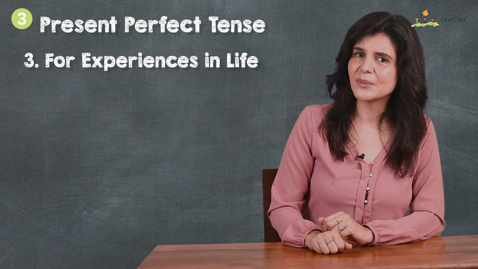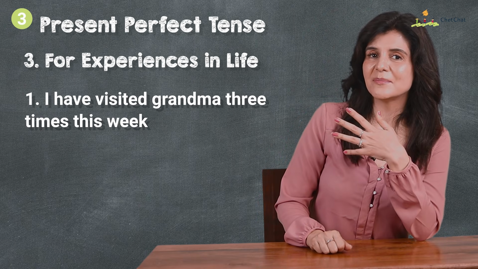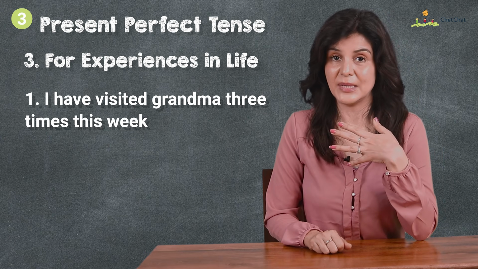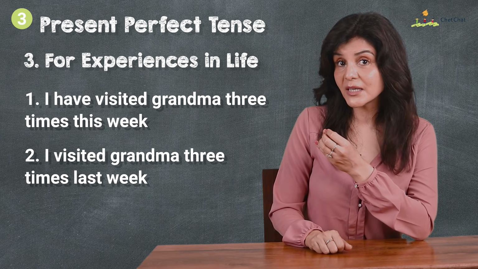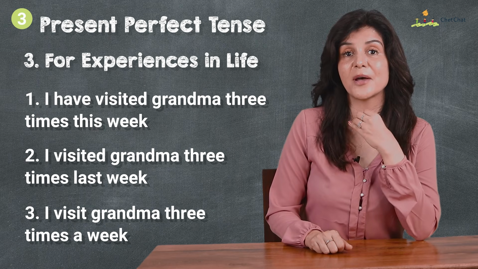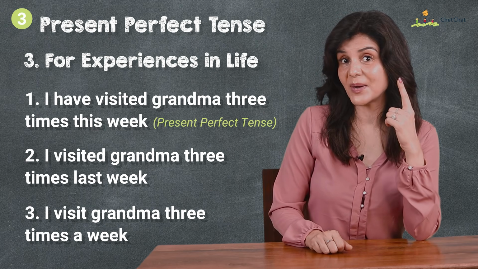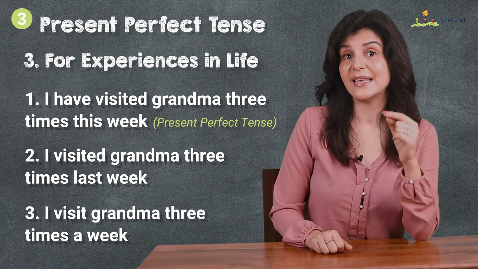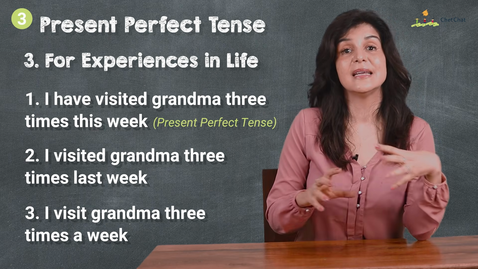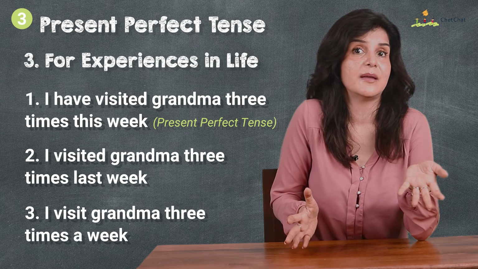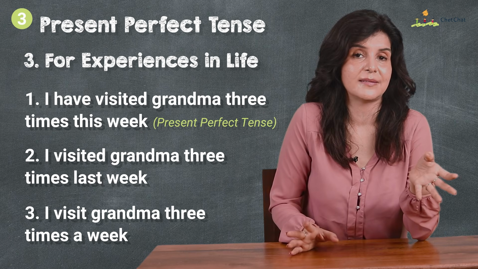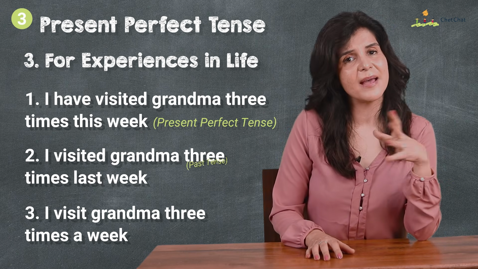What is the difference between I have visited my grandma 3 times this week, I visited grandma 3 times last week, I visit grandma 3 times a week? The first one is present perfect. We will say this week because it has an incomplete and indefinite period of time. We might meet grandma more times also. It's not over yet. The second one is past tense.